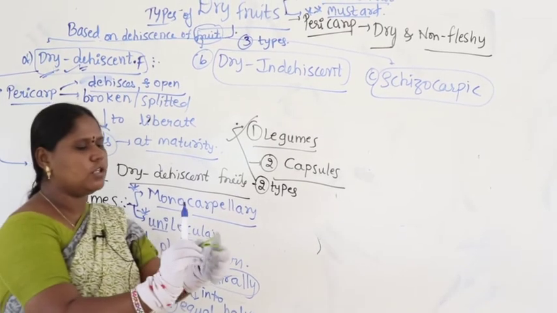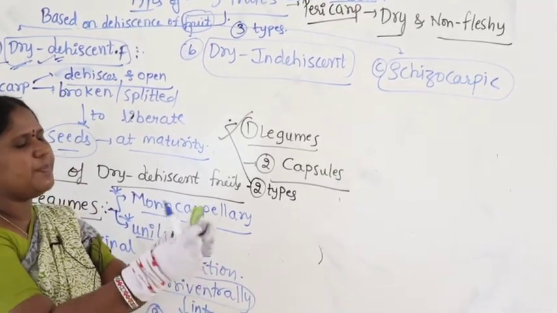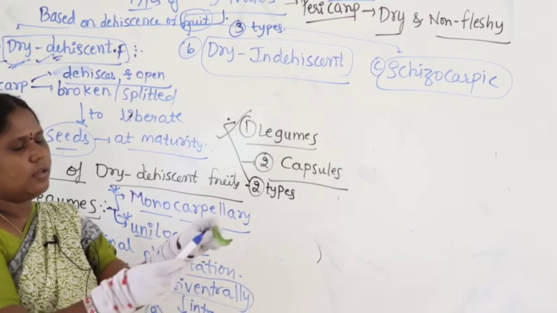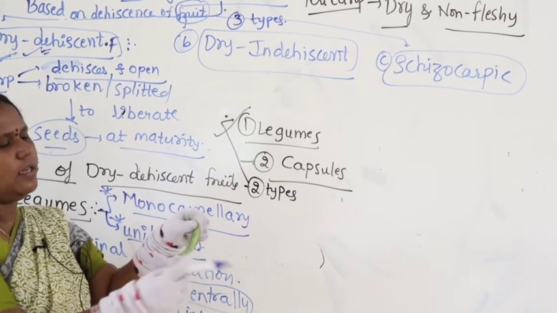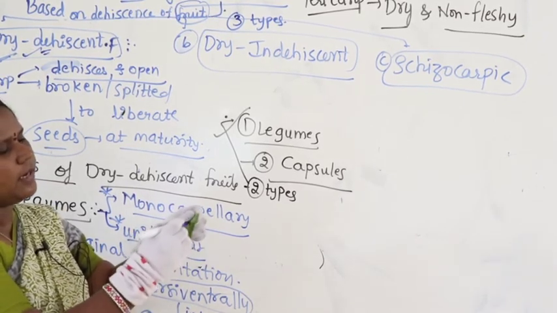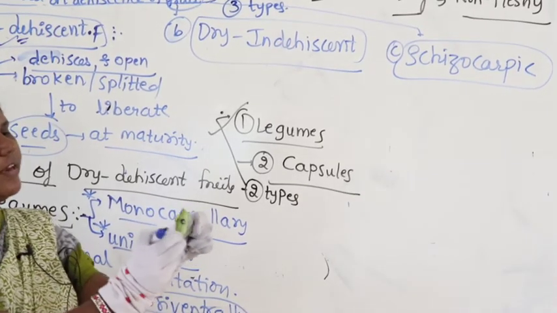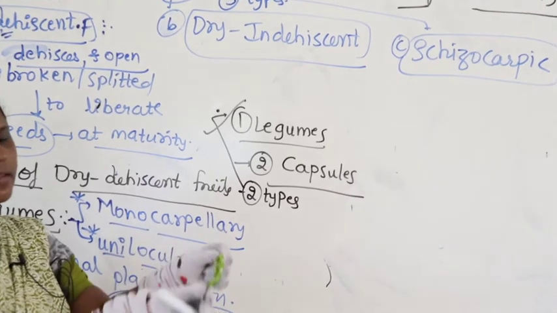How do I split the fruit here? Now, it is like this. See these beans in my hand. This is the dorsal side, this is the ventral side. So, I am writing D here, that is the dorsal side, and V here, that is the ventral side. So, when I split these beans, what am I doing? I am breaking like this.